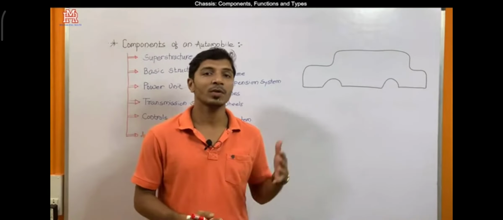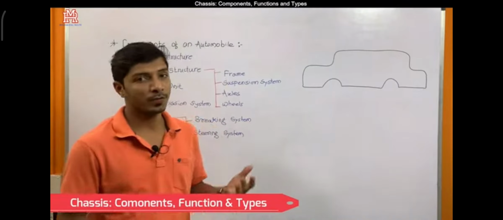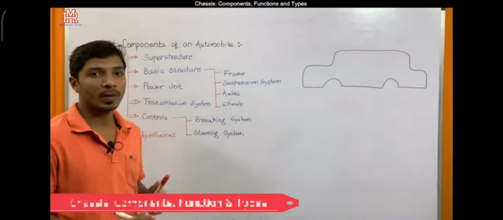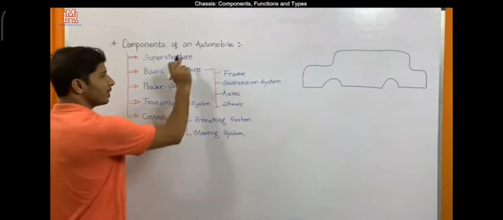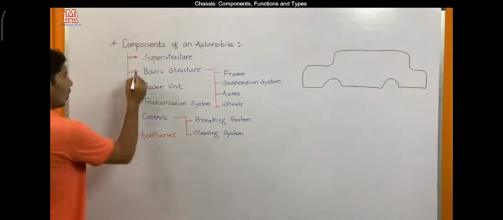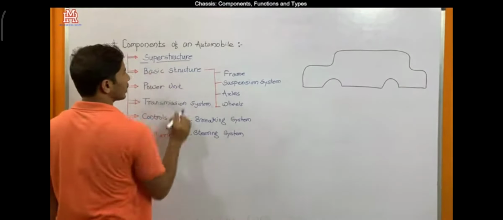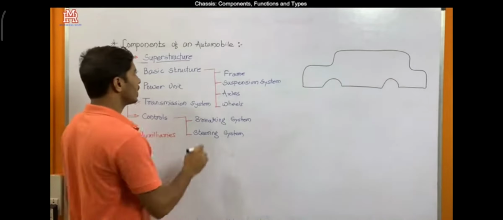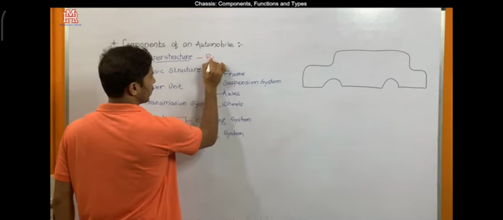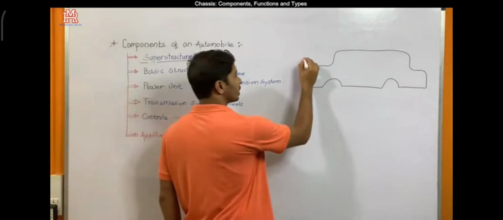Then we'll discuss different functions of chassis, and finally we'll discuss classifications of chassis. So we'll start with the components of automobile first. Basically, as far as automobile or any vehicle is concerned, we'll be having all these components. The first component is superstructure. Superstructure is nothing but the vehicle body itself. So vehicle body can be called as superstructure.